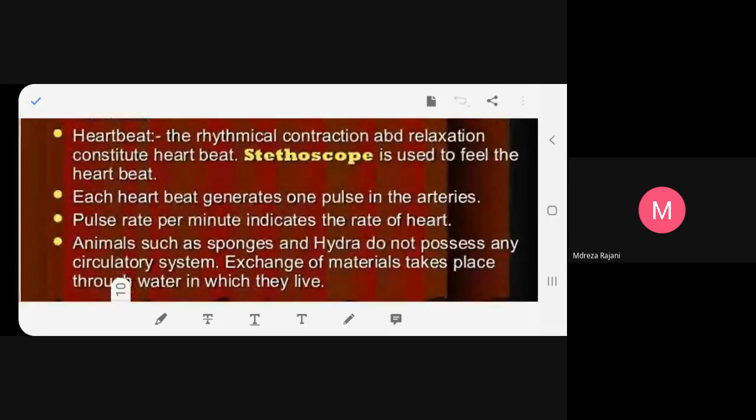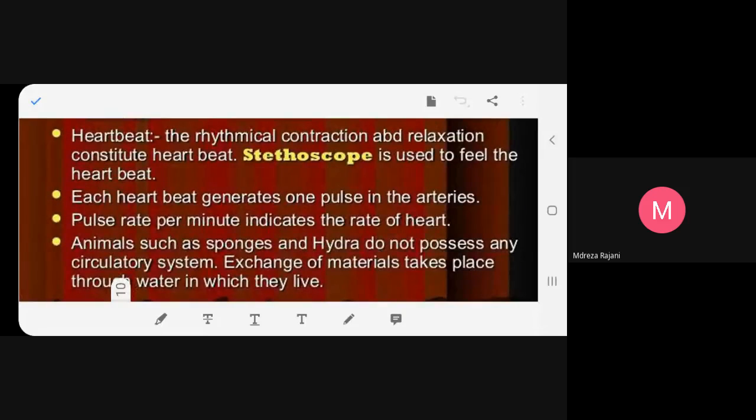Heartbeat. The rhythmical contraction and relaxation constitute the heartbeat. A stethoscope is used to feel the heartbeat.